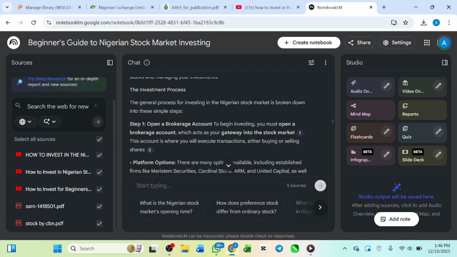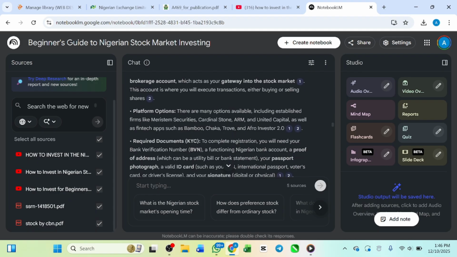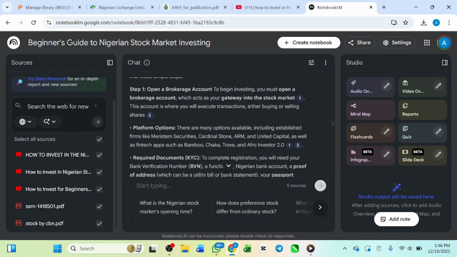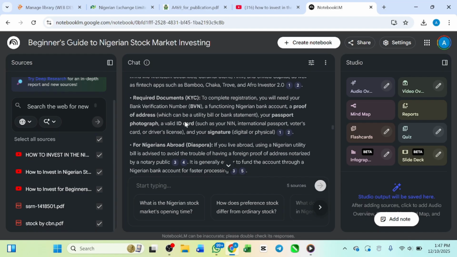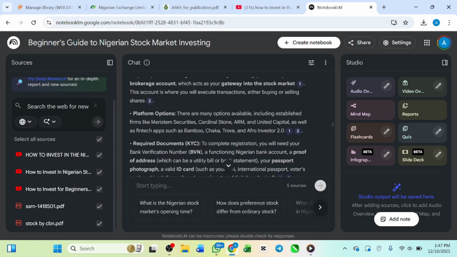Step one, open a brokerage account, for which you can use any of the platforms. You see, it still gives you the platform options. You understand, guy? This is top notch. This is cool. This summary is already a book on its own. It can teach anybody how to go about everything. Look at the platforms, the brokers that you can actually use: